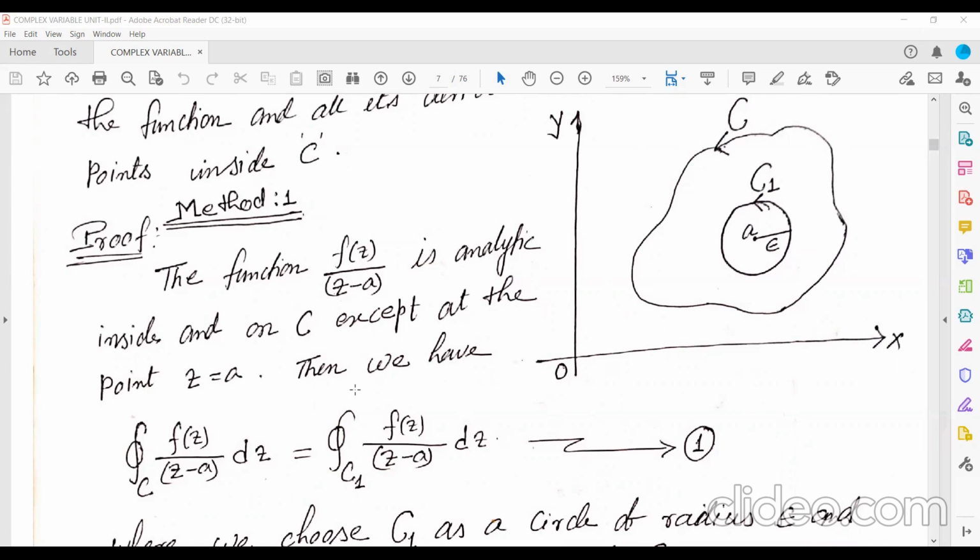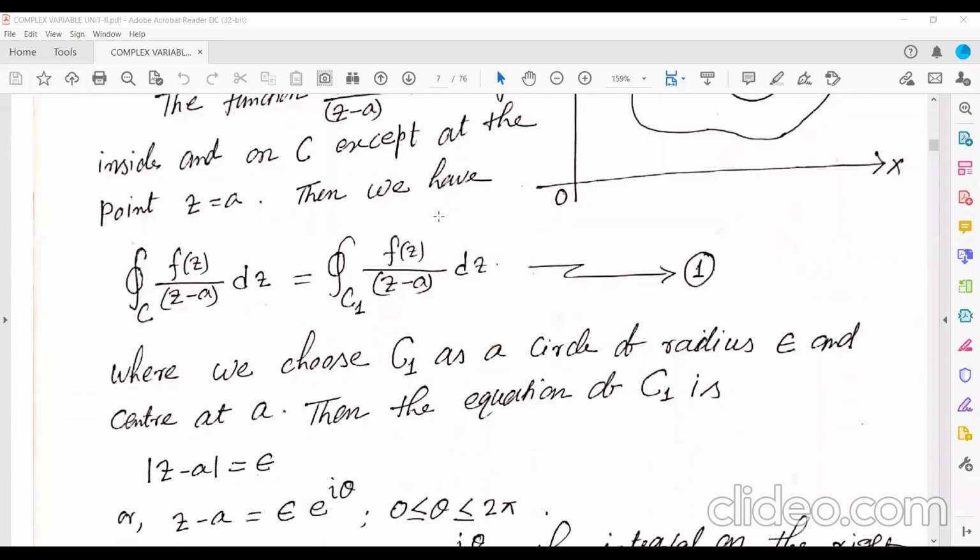Then we have, as I just proved, that the integration of this function, either over the curve C or over the curve C1, has the same value. So the integral over C of f(z) upon (z minus a) dz must be equal to the integral of f(z) by (z minus a) over C1.